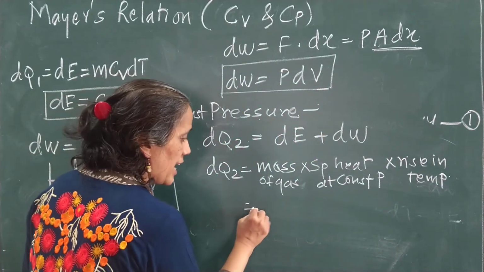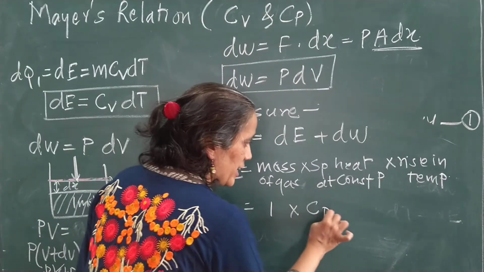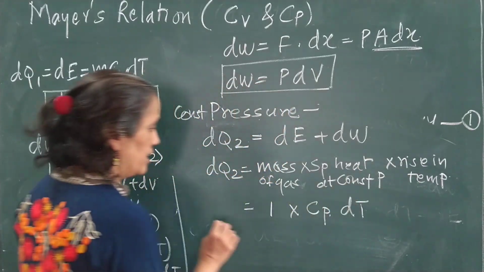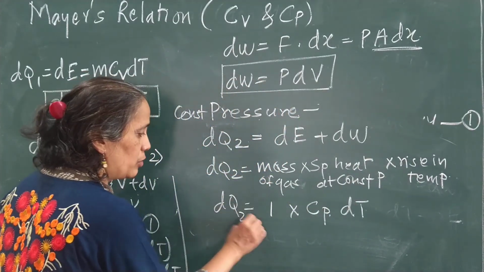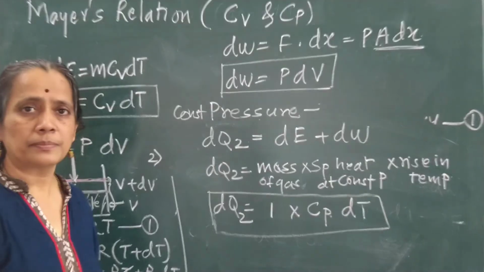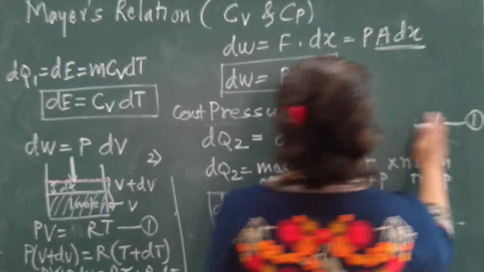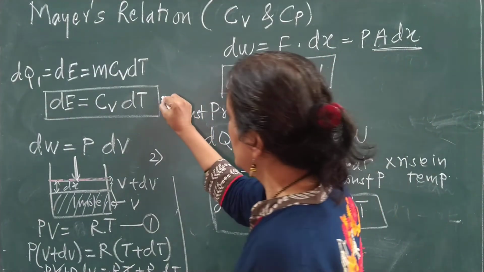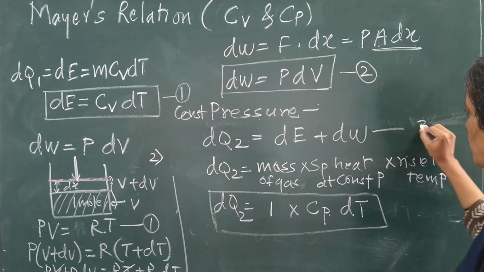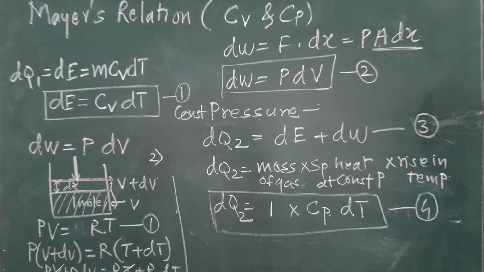So mass of a gas, I have taken 1 mole of a gas multiplied by specific heat at constant pressure Cp, rise in temperature dT. Means what I am getting value of dQ2? dQ2 is Cp into dT. Right? And what we have, this equation I can say as dE equation number 1, dW equation number 2, dQ equation 3 and this dQ2 equation 4.